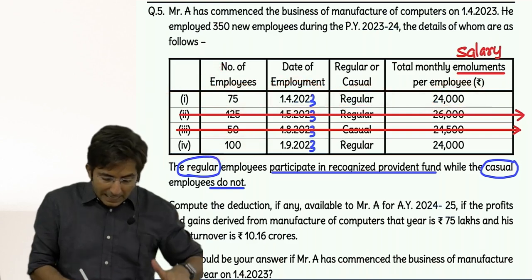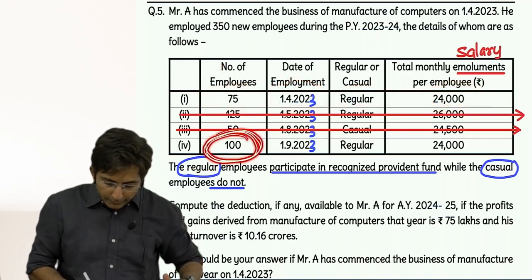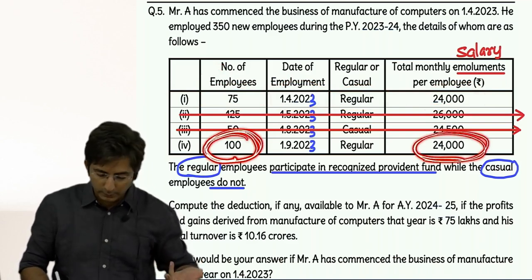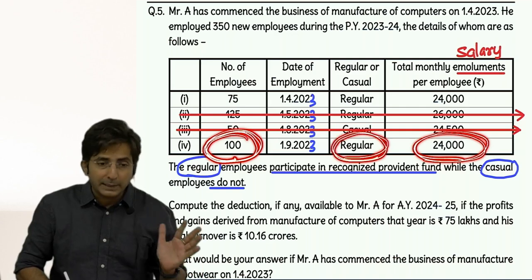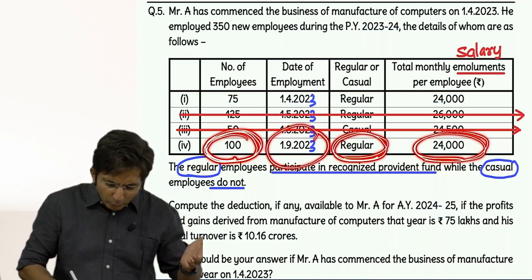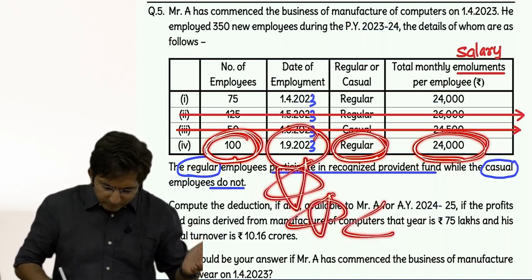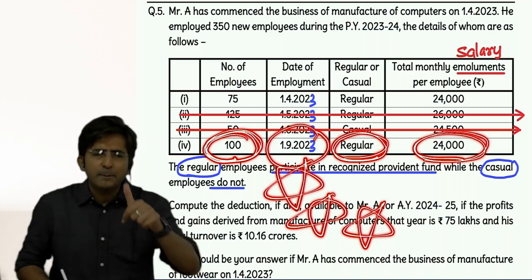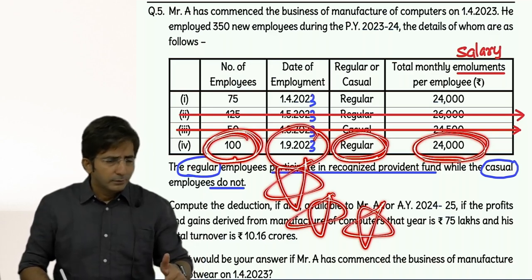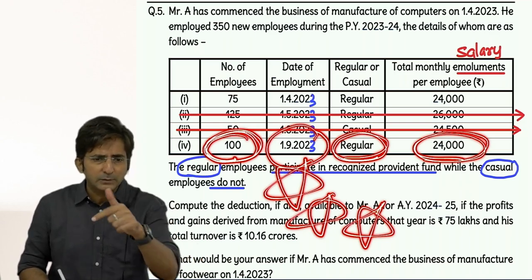But see the last group of 100 employees. Salary wise it's okay, 24,000. A regular employee means participating in provident fund, that is also okay. But see the date of employment, this is important. When were they appointed? On 1st of September. So their job started in the month of September.